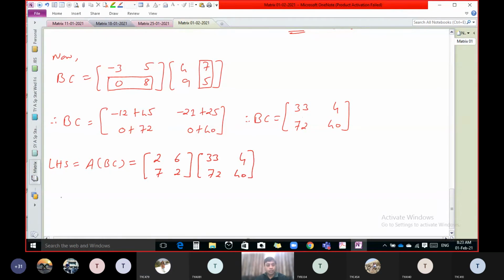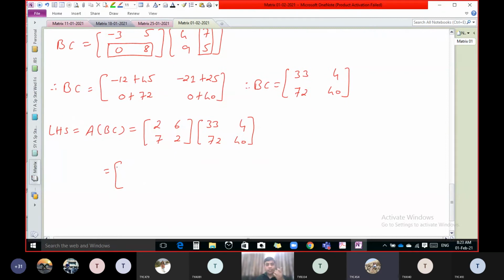And now it's routine. Okay, find out the value. 66 plus 432. Correct. Now first row, second column: 8 into 4 plus 240.